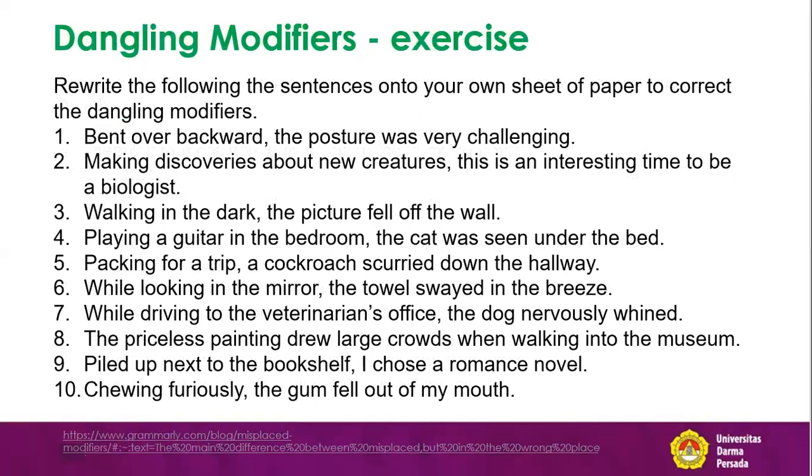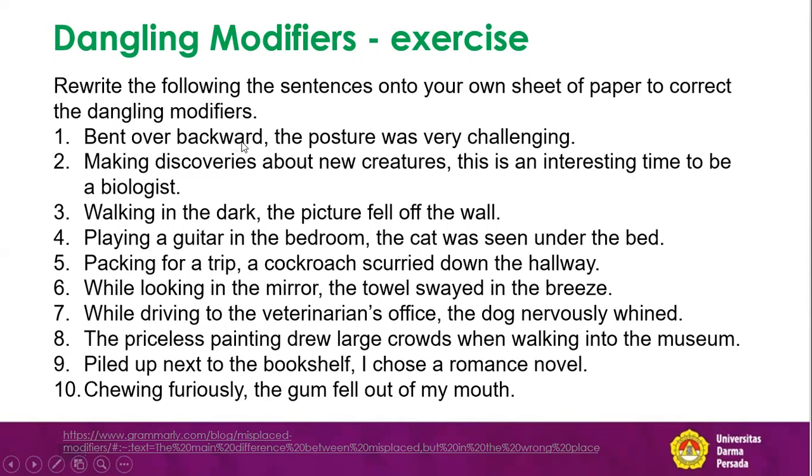I hope you can go on with the next number, the dangling modifier. Number one: bent over backward, the posture was very challenging. Who is bending over backward? Somebody, right? Maybe a girl, maybe a man, maybe a structure. Let's say a beautiful girl, maybe. So we need to make sure who bent over backward.